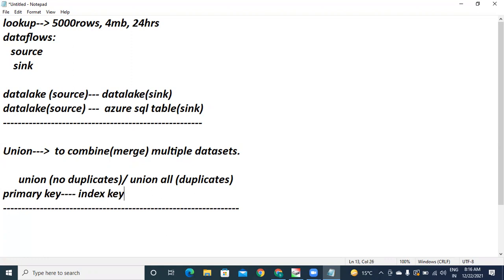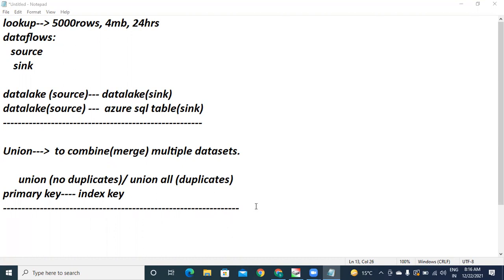Index key also will be having unique values. When to use primary key, when to use index key, when the DBS will be creating only an index object for a particular key? Online team, please answer. This clarity is important because you are going to be a data engineer, which means data related fundamentals you should know. So Prashant answered here, index will speed up the data retrieval.